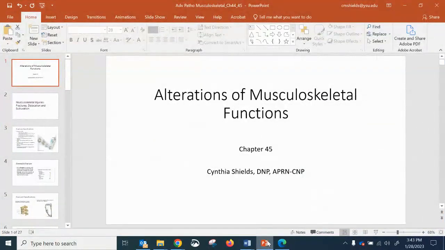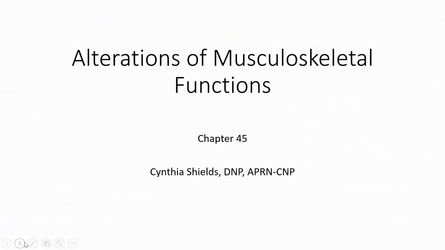Welcome to Chapter 45, Alterations of Musculoskeletal Functions. So Chapter 44 is Structure and Function. It's the normal musculoskeletal, learning the musculoskeletal system. That's certainly something that you can refer to, but I'm just going to start lecturing with alterations.